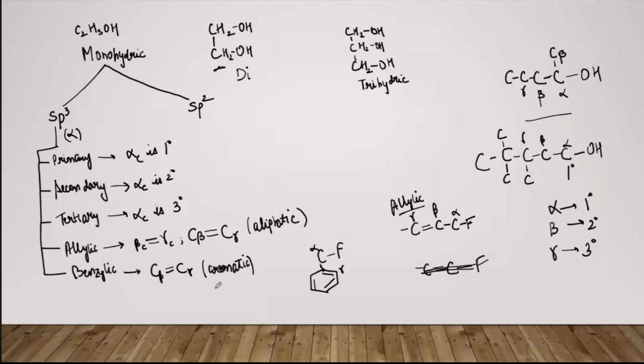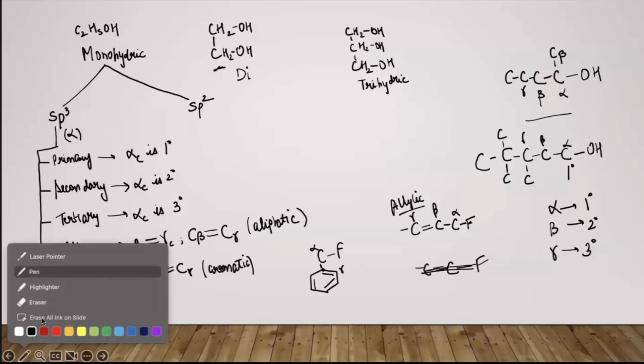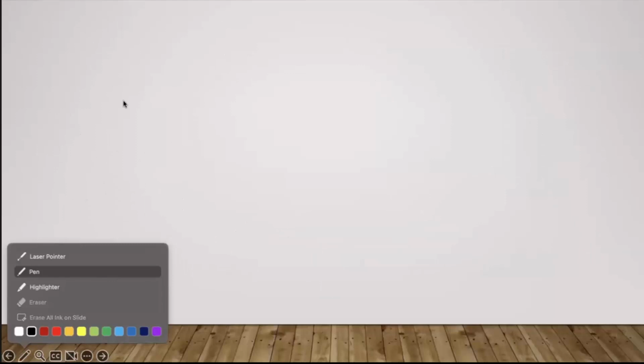So these were the 5 categories talking about the sp3 hybridized alpha carbon atom.